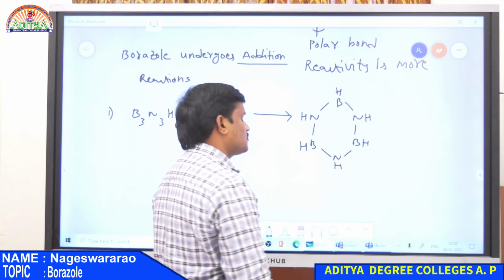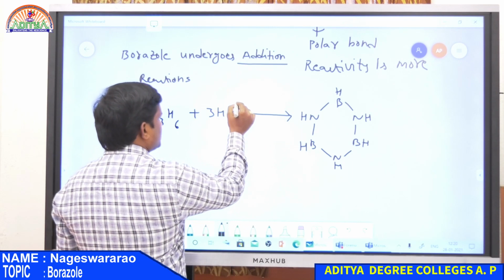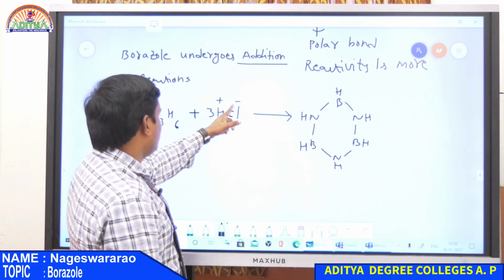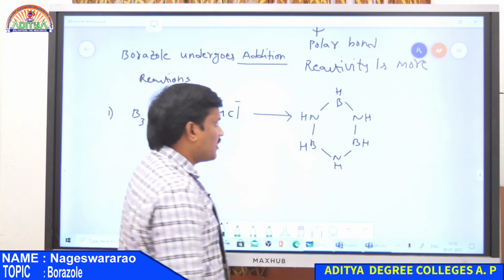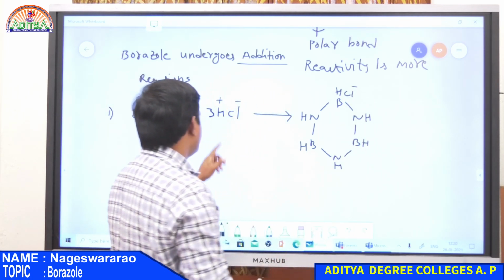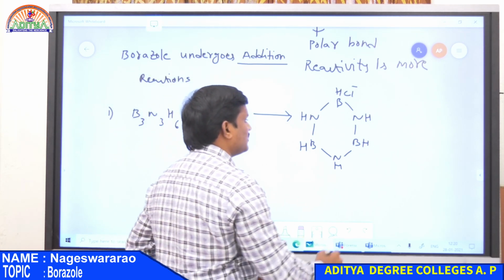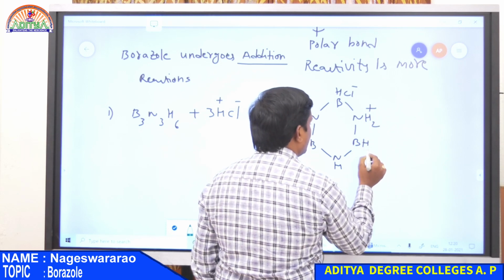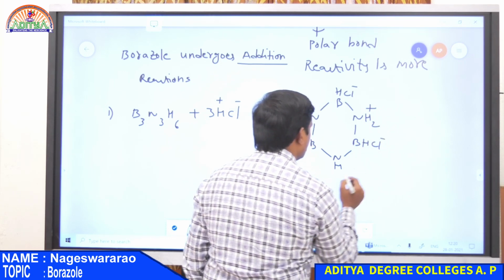So this is the borazole. Now addition: here Cl minus and H plus. Cl minus always attacks the positively charged boron, and H plus is bonded at nitrogen, therefore NH becomes NH2 plus and BHCl minus.